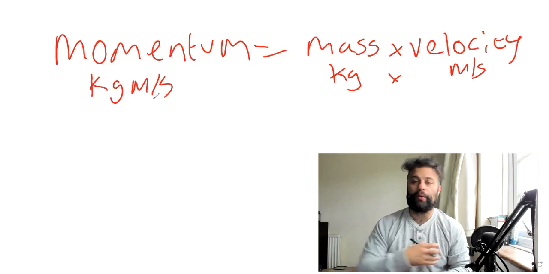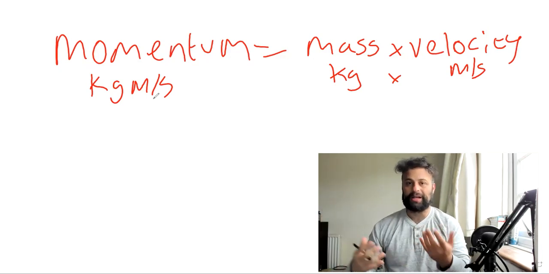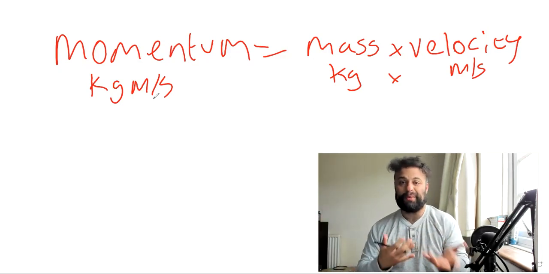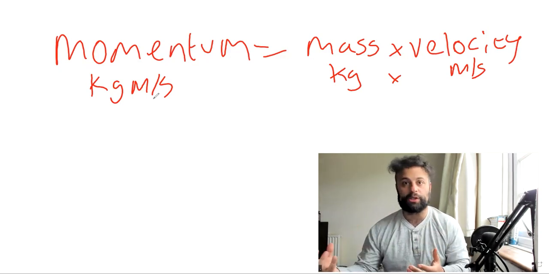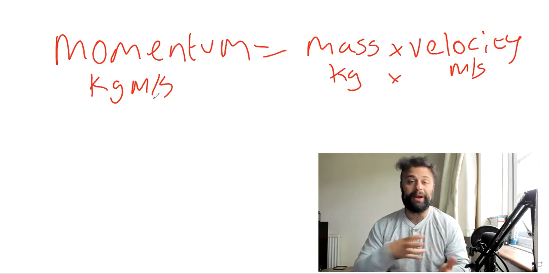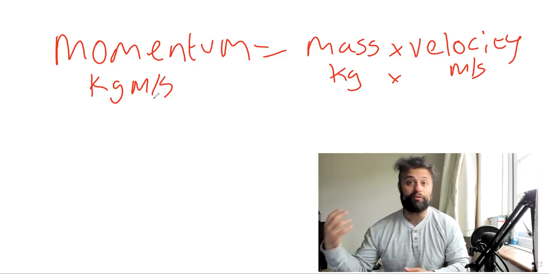Just because something is going very fast, if it has a small mass, it won't have much momentum. And as opposed, if something is very big but going really slow, it might not have a great momentum, or it might have a really good momentum.